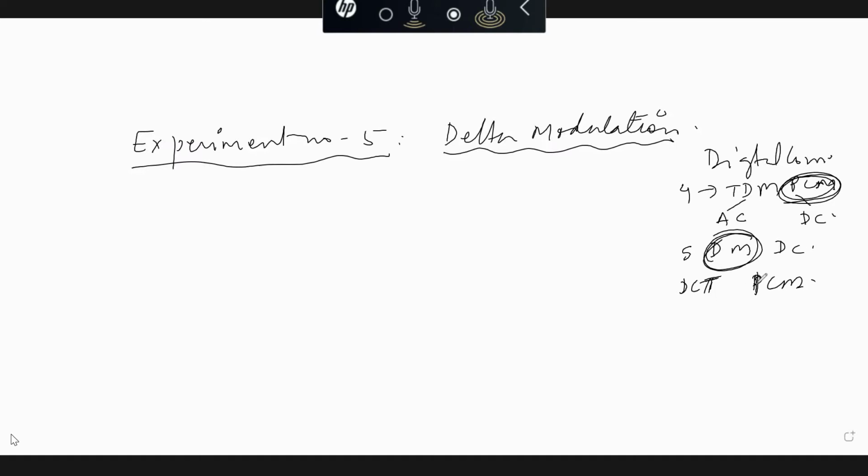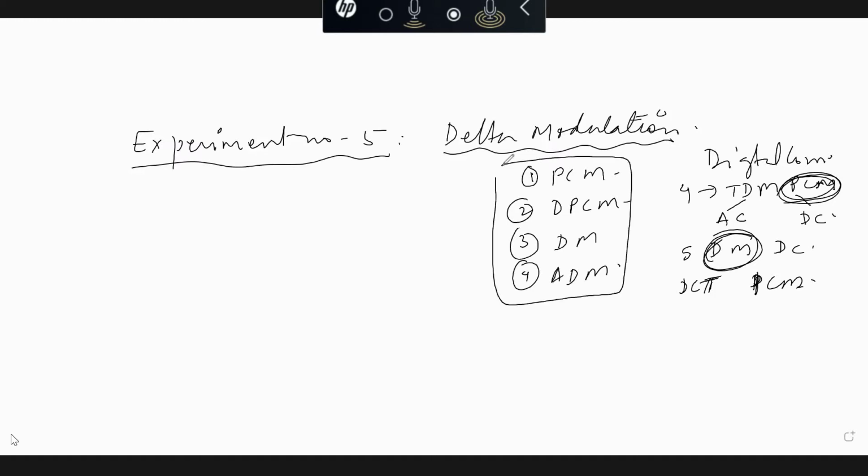There are 4 methods of converting analog signal into digital signal. What are those 4 methods? One is pulse code modulation. Another is differential pulse code modulation. Third is delta modulation. And fourth is adaptive delta modulation. These are the 4 methods which are called waveform coding techniques. You can see here the third one, delta modulation. That is what we are going to do in the experiment today.